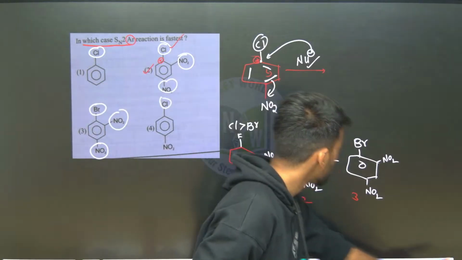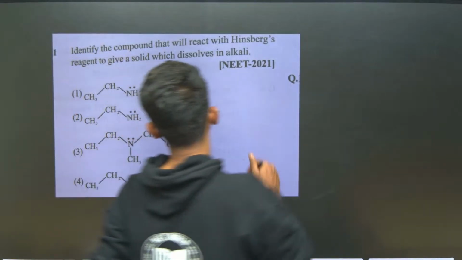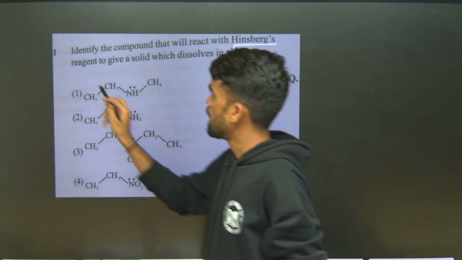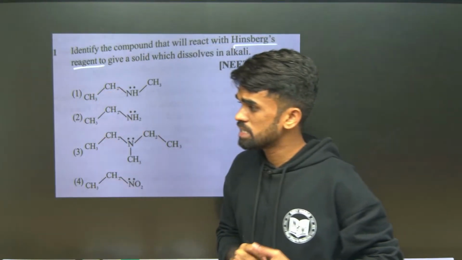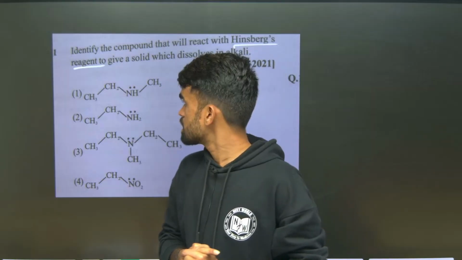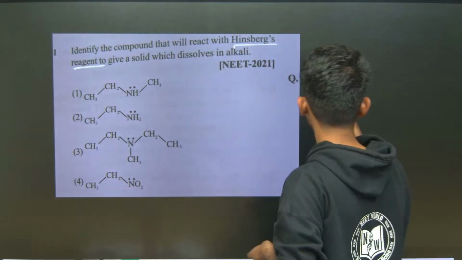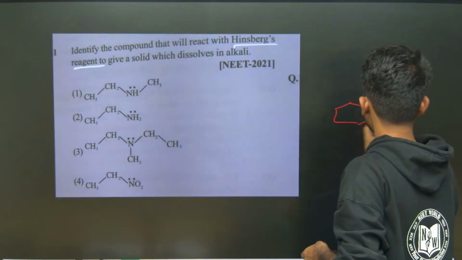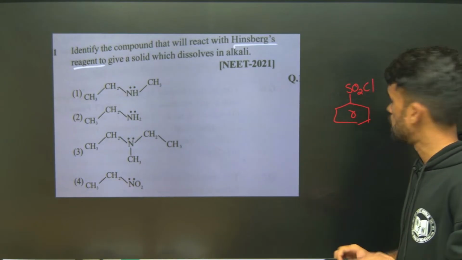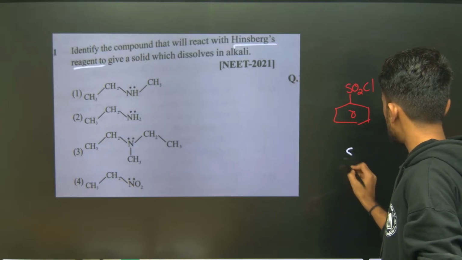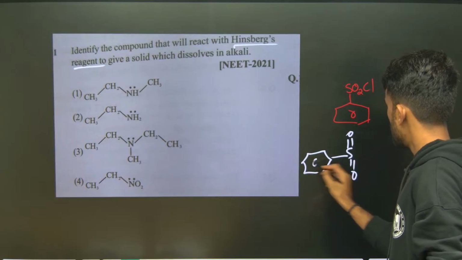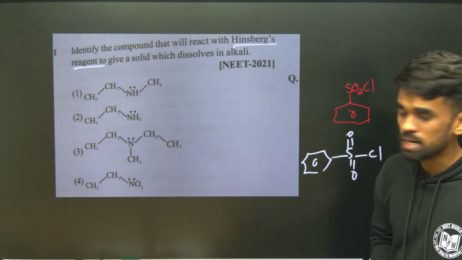Okay, now I just wanted to move forward. See, Hinsberg reagent. What is this Hinsberg reagent? Benzene sulfonyl chloride is considered as Hinsberg reagent, SO2Cl. So what is the structure exactly? Double bonded O, and here a phenyl ring and Cl. So this is Hinsberg reagent.